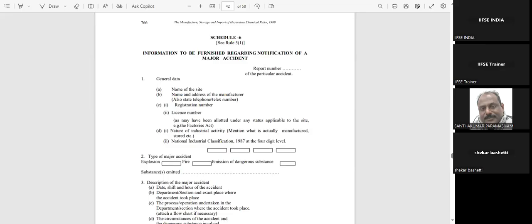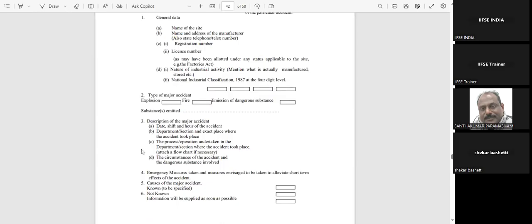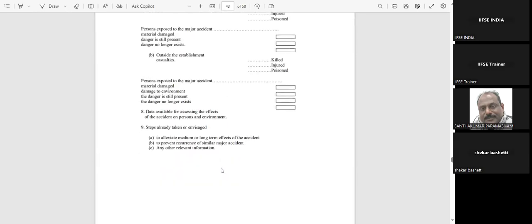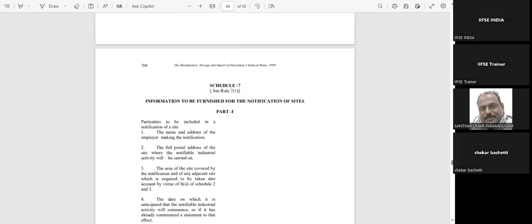Okay, here we'll have general data: name of the site and address of the manufacturer, registration number, license number, the nature of activity, then description of the major accident, what has happened, then emergency measures taken, etc. Number of people killed or injured or poisoned, all these things we have to inform through this application.